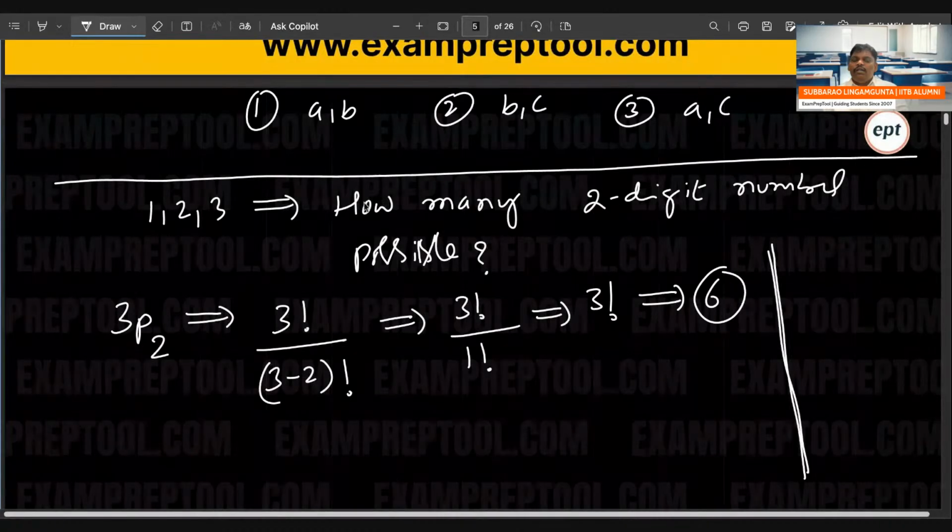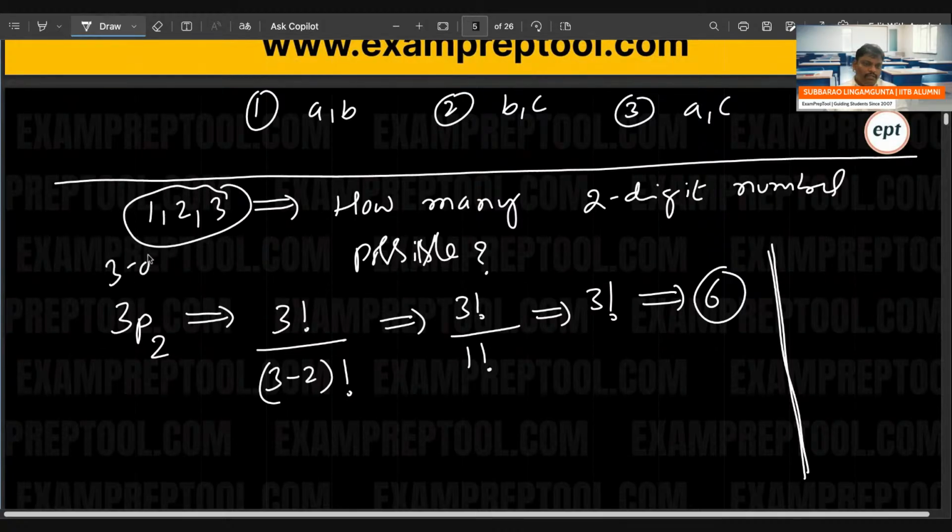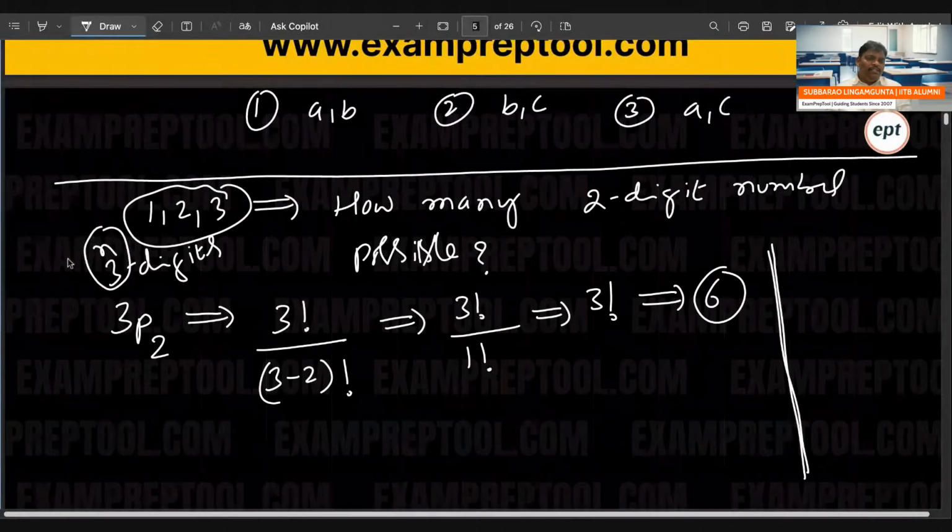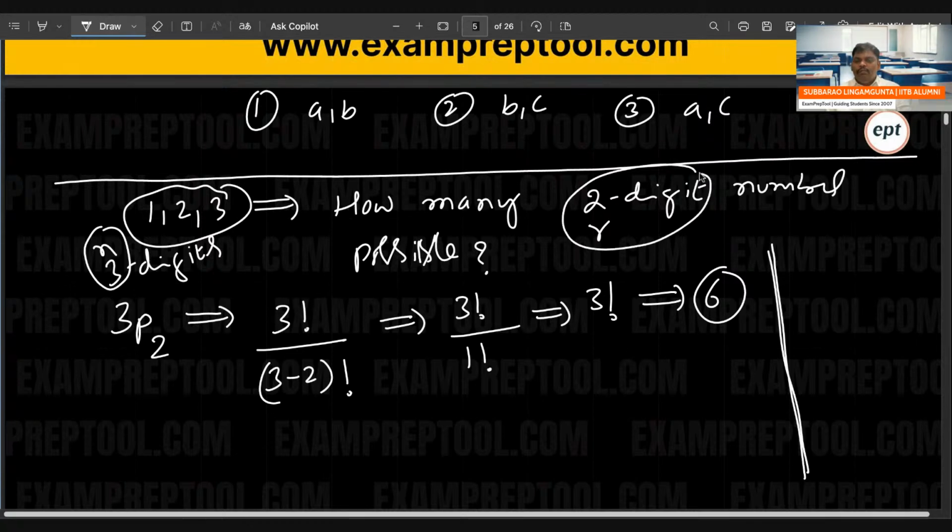Listen everyone now. Out of 3 digits, meaning from n digits, how many 2-digit numbers are possible? How many r-digit numbers are possible out of n digits? So 3P2 is nothing but nPr.